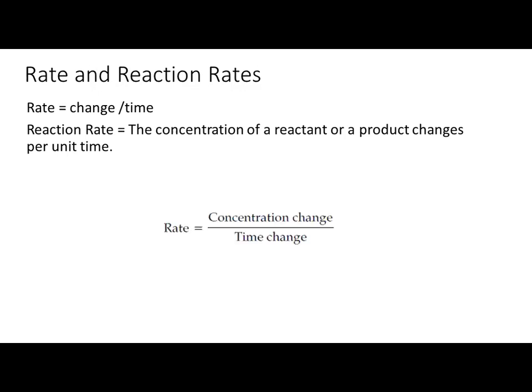So let's have the formula for this. This is the same as what is defined above. Rate is the concentration change per time change. When you divide the change in concentration by the change in time, that is called the rate of a chemical reaction.